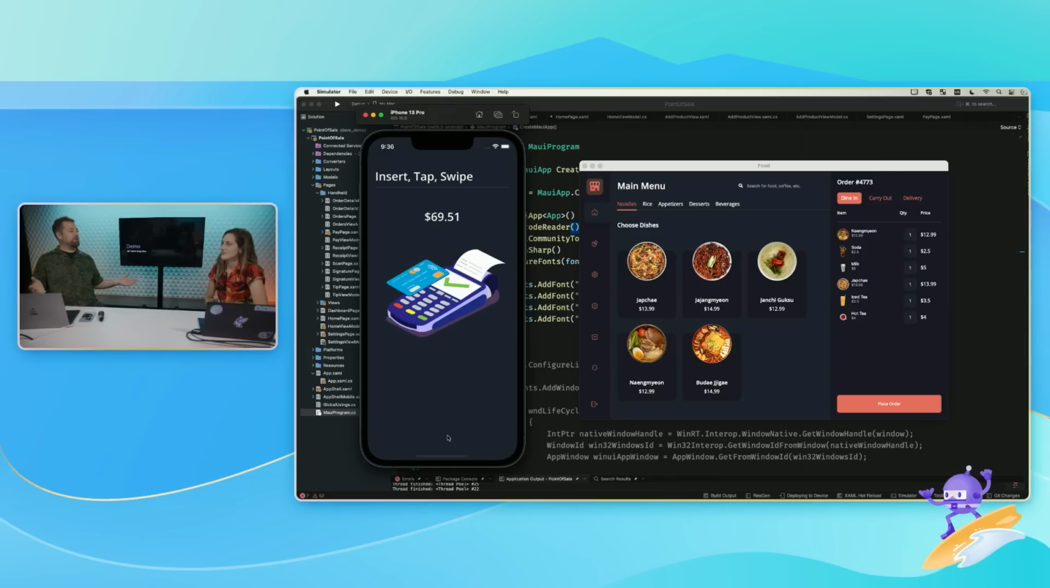Oh, look at that. Beautiful animation. A little insert, tap, swipe animation.